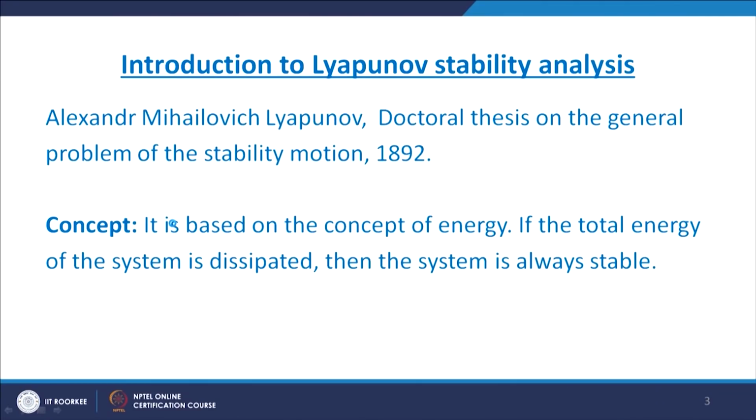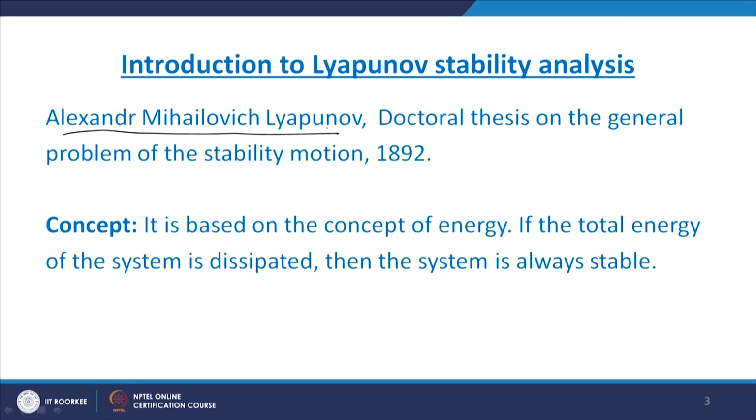This Lyapunov stability analysis was developed in 1892 by a scientist named A.M. Lyapunov, and because of his name this criterion is called Lyapunov stability analysis. He published this work in his doctoral thesis in 1892. So, Alexander Mikhailovich Lyapunov, that is A.M. Lyapunov, doctoral thesis on the general problem of the stability of motion, 1892.